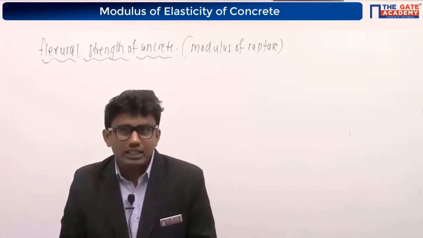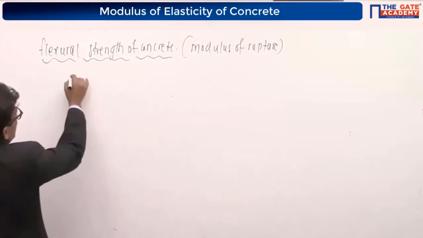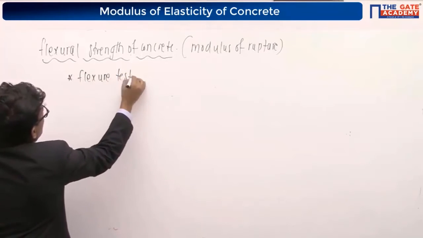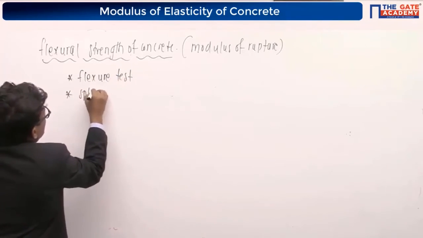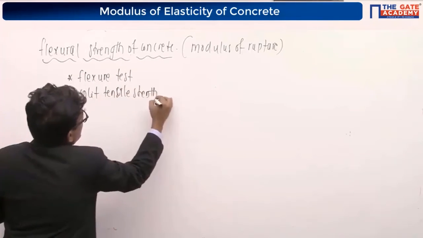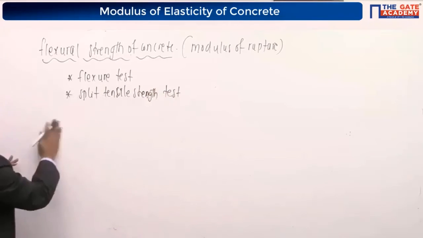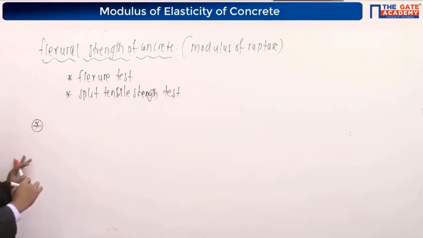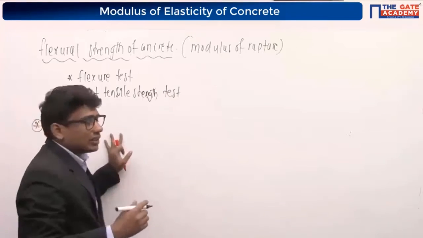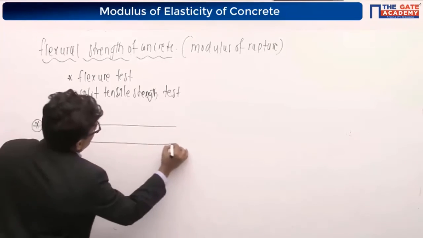In order to find the tensile strength of the concrete, our IS code suggests 2 methods. The first one is called the flexure test. The second one is called the split tensile strength test. So what is this flexural strength test? In the flexural strength test, in order to determine the tensile strength of the concrete, I am going to consider a beam like this.